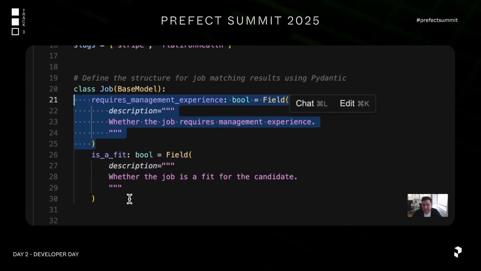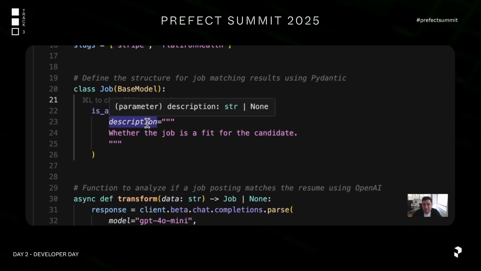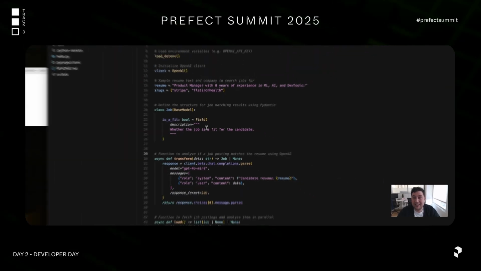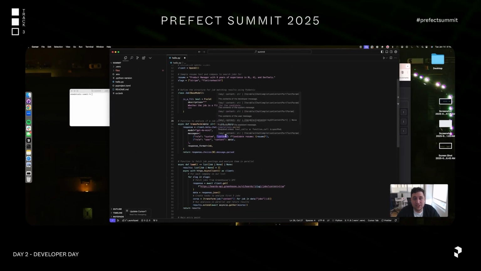You could say it's a fit. I want to tell you why it's a fit. I can go into the requirements, the things that stood out. Anything that I want to mine the actual metadata out of, I can just specify here in my schema. But I'm not going to have this too long. It consumes tokens in its own right, and I just want to make sure that at the end of the day, I'm getting the answer I want. Is this actually a good fit or not? Okay, so now